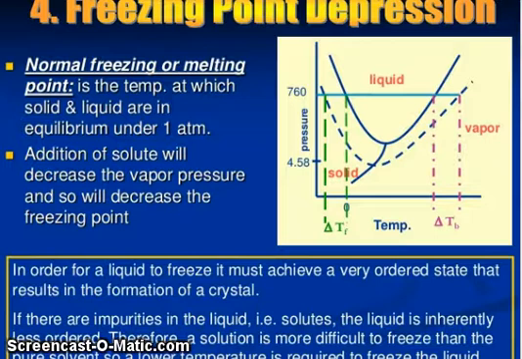In order for a liquid to freeze, it must achieve a very ordered state that results in the formation of crystals. If there are impurities in the liquid, that is solutes, the liquid is inherently less ordered. Therefore, a solution is more difficult to freeze than the pure solvent. So a lower temperature is required to freeze the liquid.